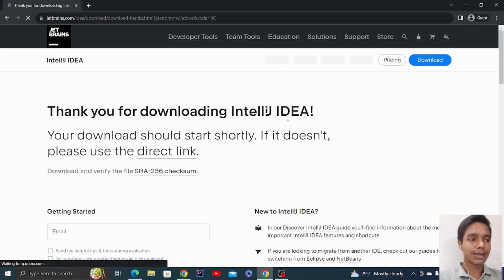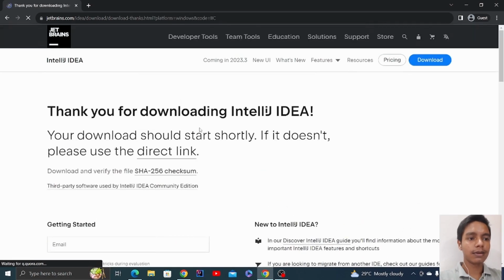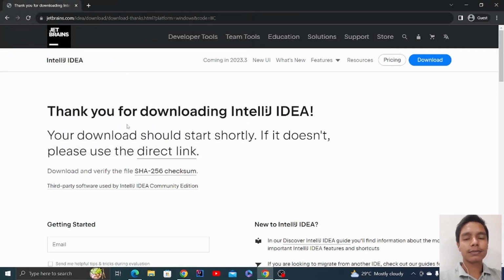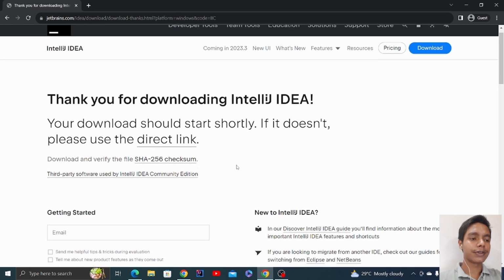You need to download this exe file, and then your download will start. Once it is downloaded, you just need to install it. I don't think I need to show you the installation part, because you are from a computer science background. Even if you're not, you know how to use computers, so you can do the installation on your own.